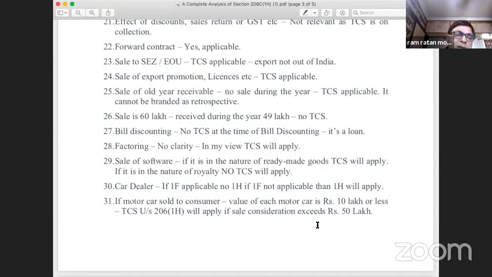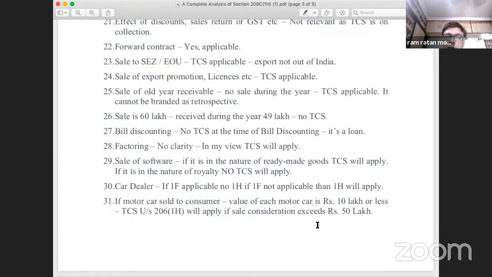But again, there is a matter which is pending in the Microsoft case. The matter is pending before the Supreme Court. The matter has traveled from the Delhi High Court to the Supreme Court. Delhi High Court has said that the sale of software is not goods, as far as this particular case is concerned, where Microsoft was claiming that the sale of their software was in the nature of goods and not a royalty, and the TDS under 194H should not have been applied.